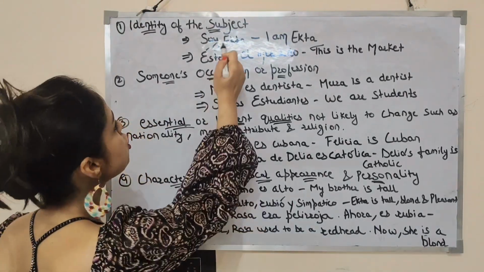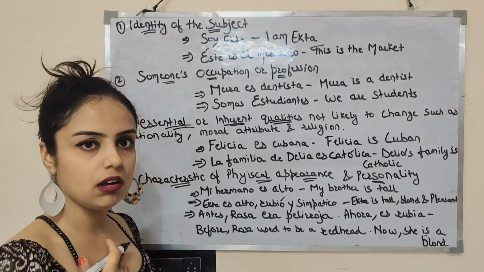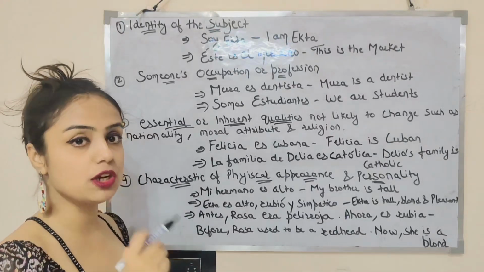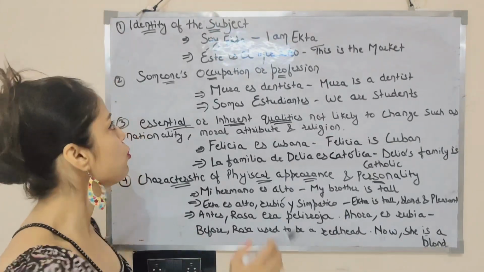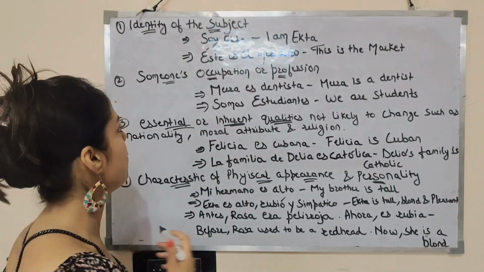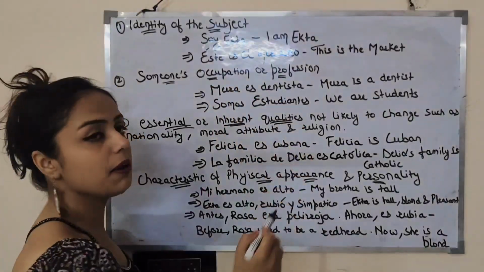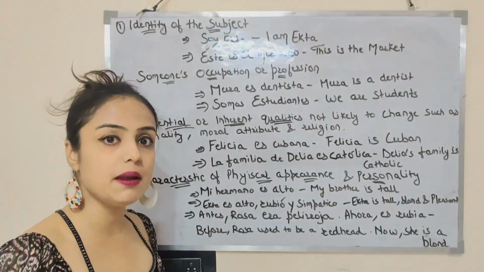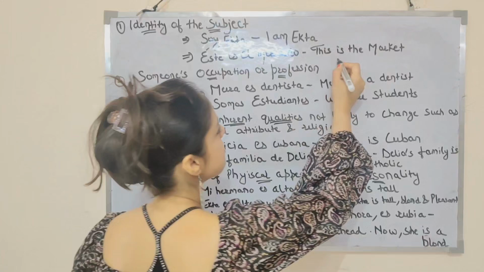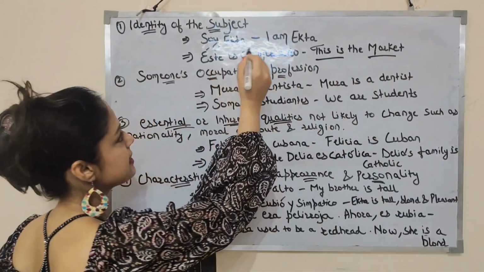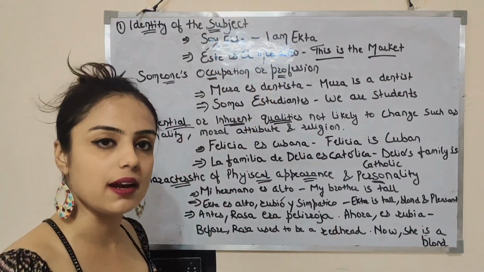Por ejemplo, soy Ekta. I am Ekta. Remember I mentioned the pronoun yo soy. So soy Ekta, I am Ekta. Vale? Este es el mercado. Este es el mercado means this is the market. Mercado means market.